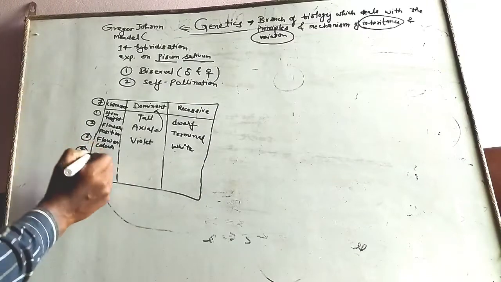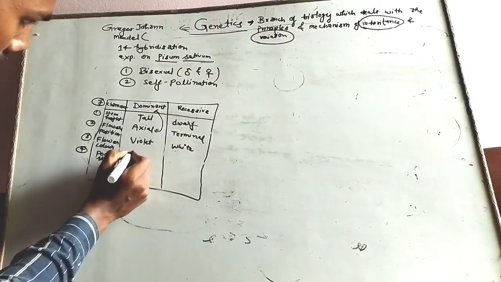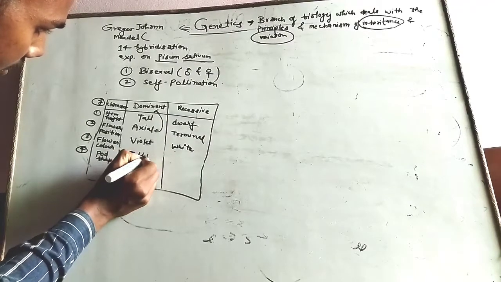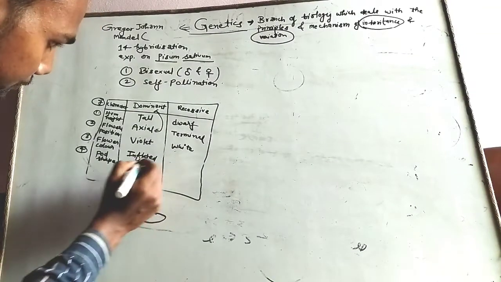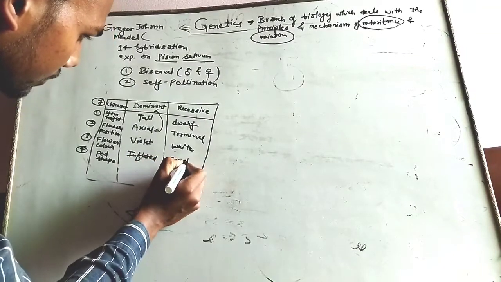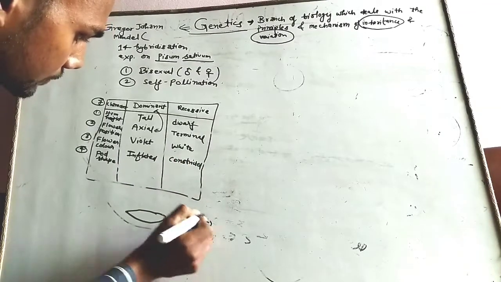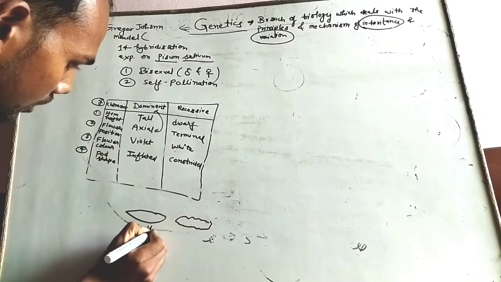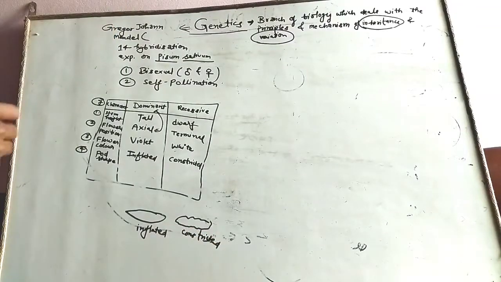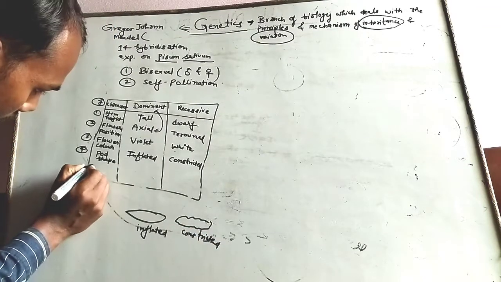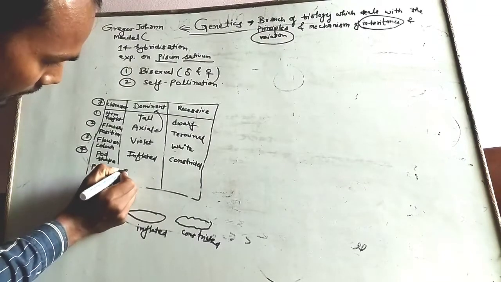The fourth character is pod shape. The pods which are inflated, meaning they are full, and constricted ones. Constricted means like this one. Inflated one and constricted one. Then another one is the color of the pod.